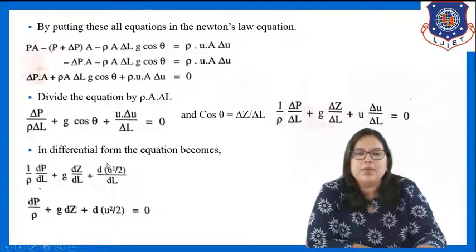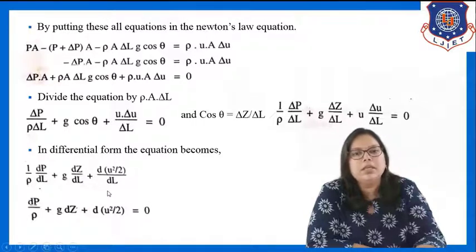If I write this equation in differential form, the equation becomes 1 by rho dp by dL plus g dz by dL plus d(u square by 2) upon dL. This is nothing but the differential form of the above equation. Now, because dL is common in the denominator of all the terms, I can write this equation as dp by rho plus g dz plus d(u square by 2) is equal to 0. Fine.